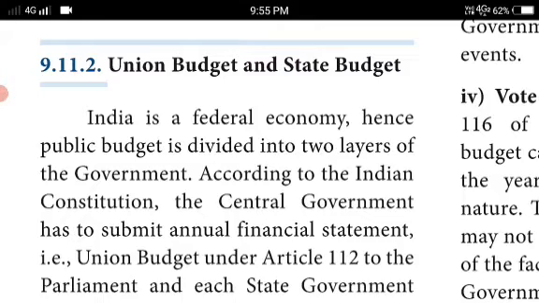The central government has to submit the annual financial statement about income and expenditure from their revenue, according to Article 112. In the same way, the state government also has to submit its budget in the legislative assembly, under Article 202.